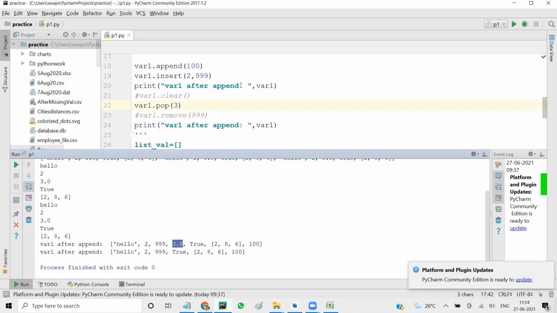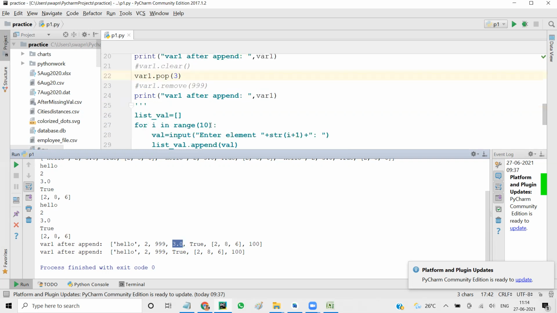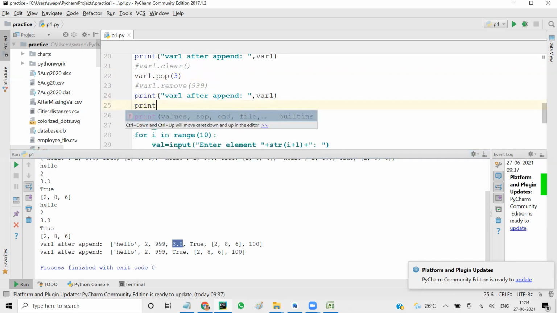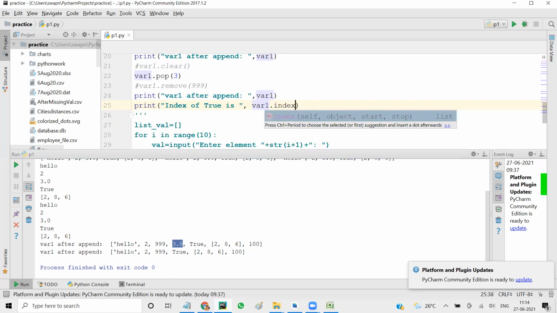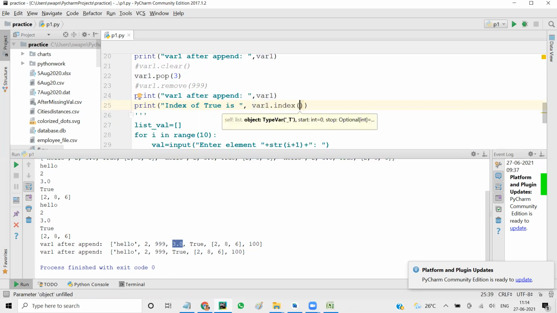Then we have something called index. Index will return the position, as the name suggests. It will return the index of the input value. So here, if I say print index of true is, comma var1.index of true.